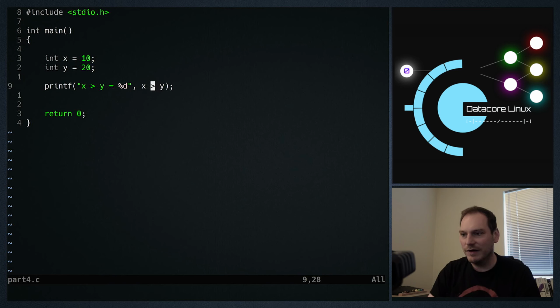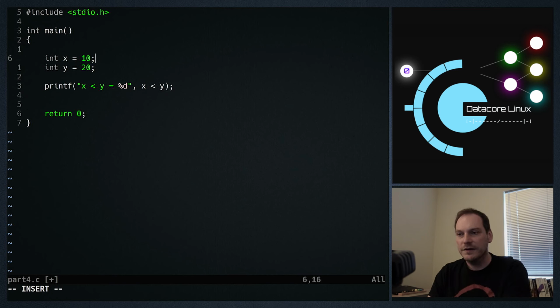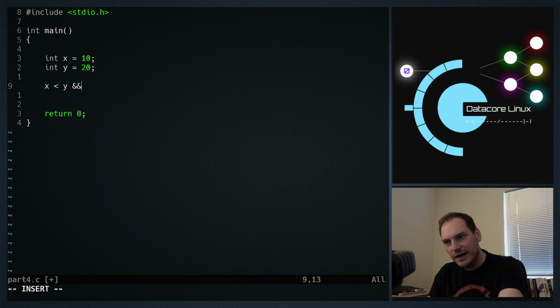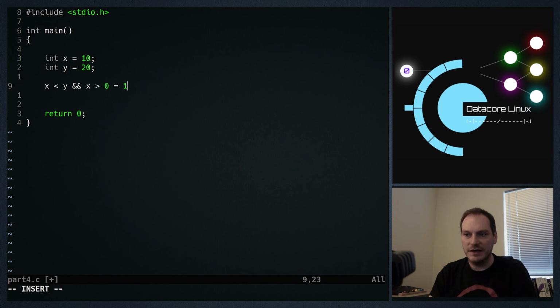And the other way around, x is less than y. Well, x is less than y. X is 10 and y is 20. This statement evaluates to true, which is 1 in our C programming terminology. So that's all we're going to do. We can write more complicated logic, so we can do x is less than y and x is greater than 0, and this will obviously evaluate to 1.